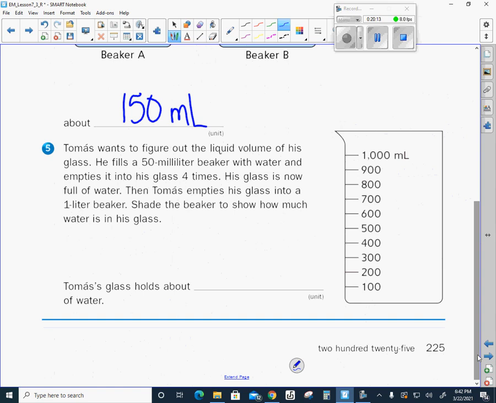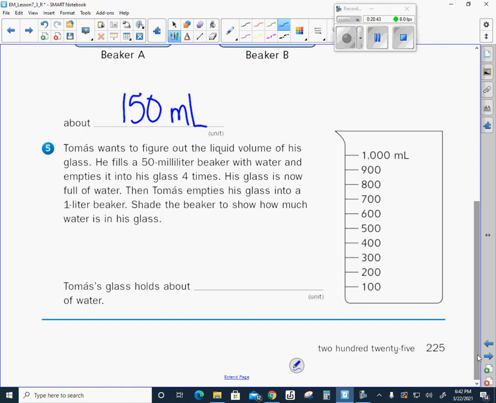All right, and then finally, number 5, it says Thomas wants to figure out the liquid volume of his glass. He fills a 50 milliliter beaker with water and empties it into his glass 4 times. His glass is now full of water. Then Thomas empties his glass into a 1-liter beaker. Shade the beaker to show how much water is in his glass.